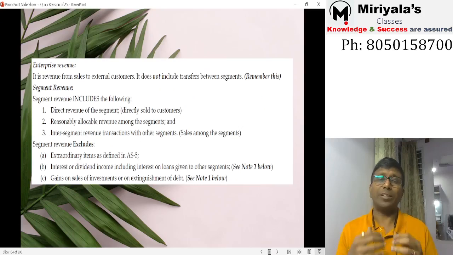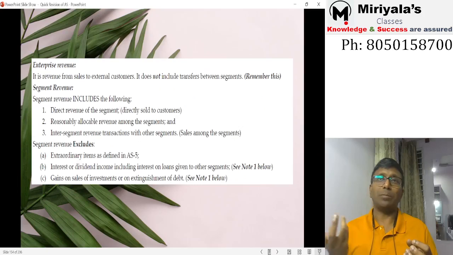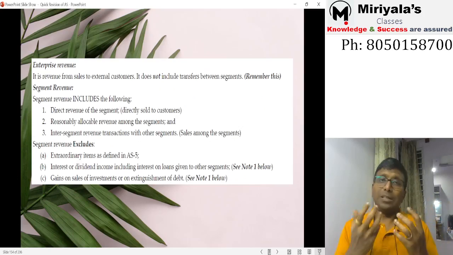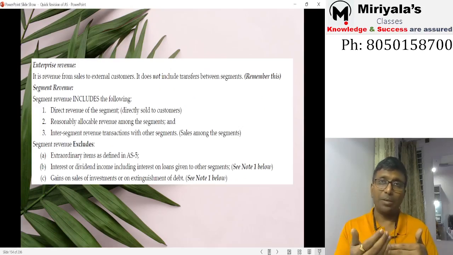Next one is segment revenue. If the segment is not there, what will not be there? That is segment revenue. So what all will be included? The direct sales made by that segment, and the sales which are allocable. Maybe I'm selling a package of segment 1 and segment 2 together to some party, so that revenue is supposed to be allocated among the segments. Inter-segment revenue, where one segment sold to another segment, is also part and parcel of segment revenue, but this does not include any extraordinary income.